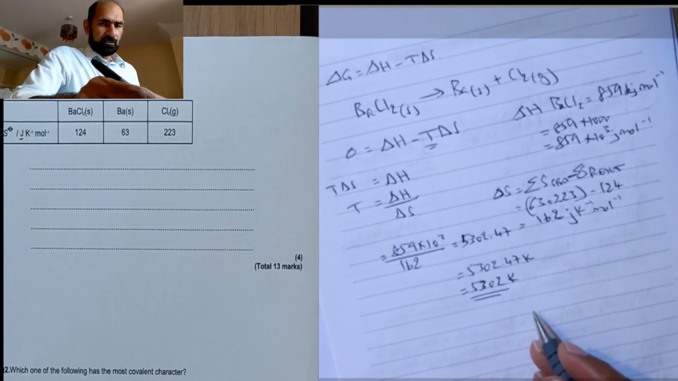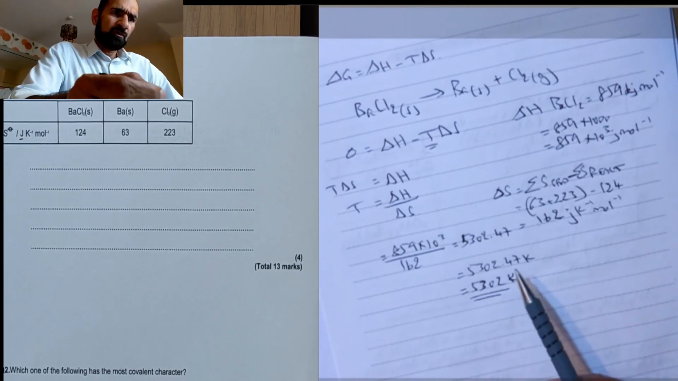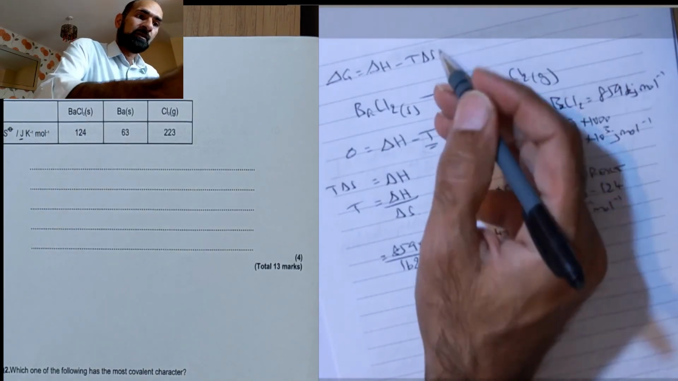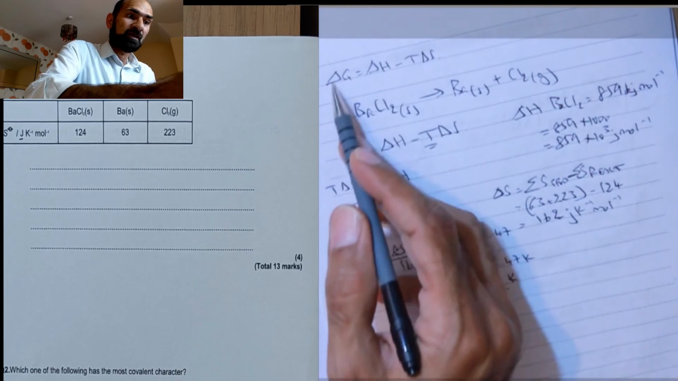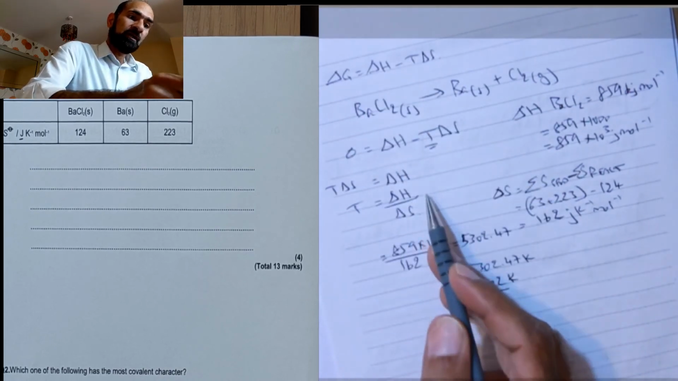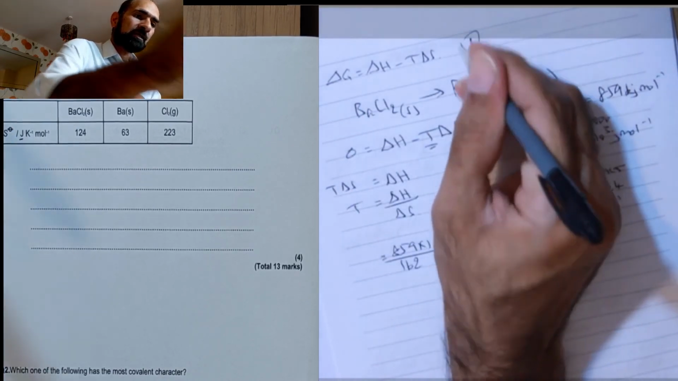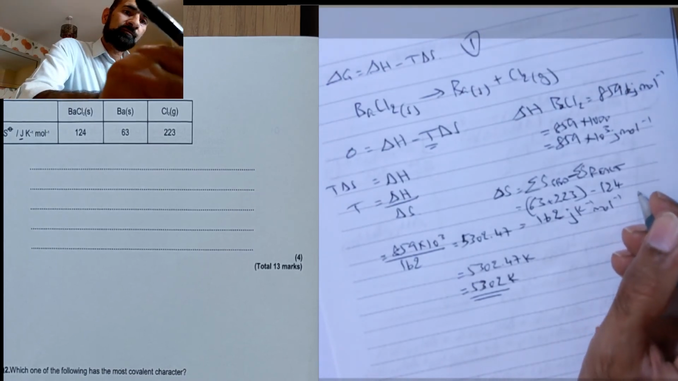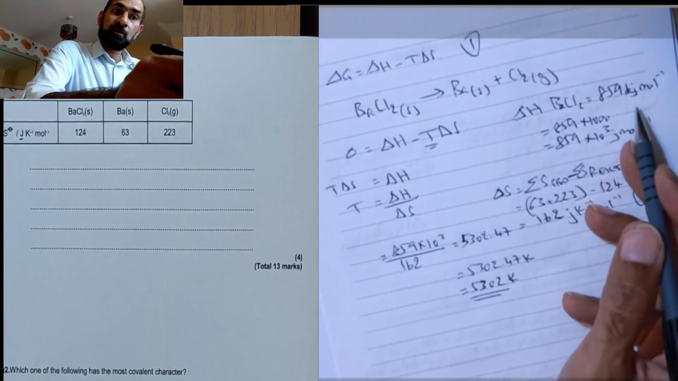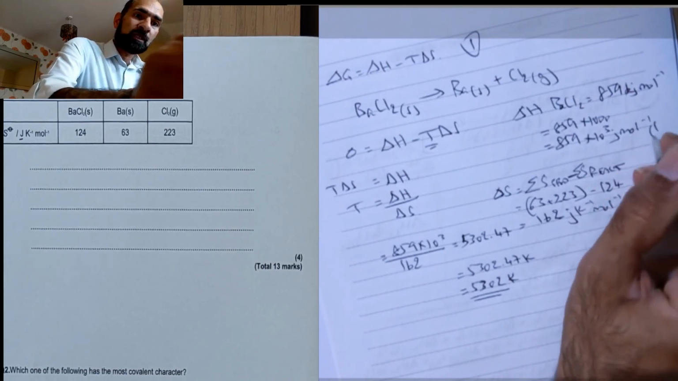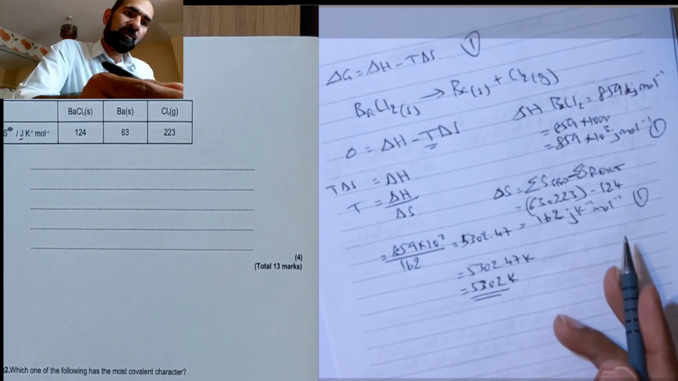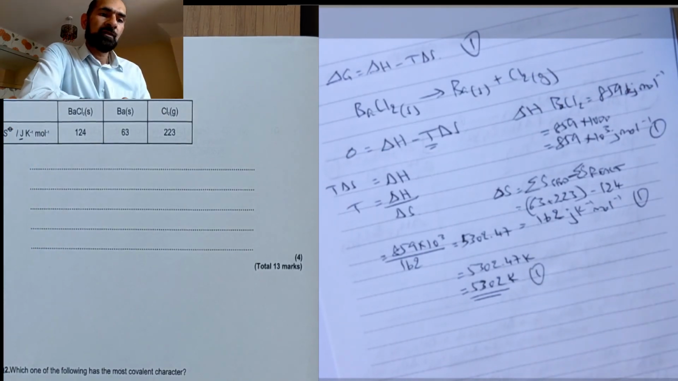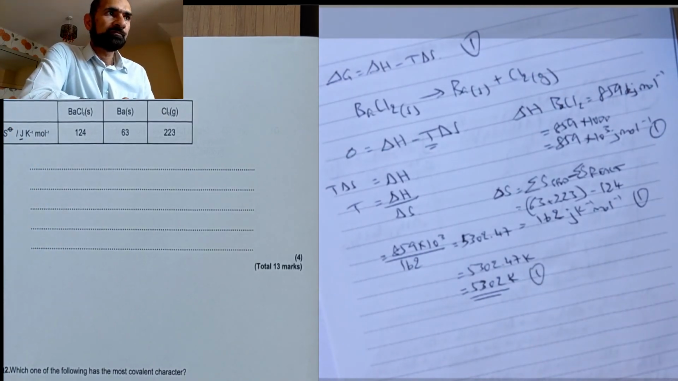So where the marks are allocated: first, writing the equation, either this way or this way, you will get a mark. So that's 1 mark. Working out the delta S, that's 1 mark. Changing the kilojoules per mole to joules per mole, that's another mark. So that's 3 marks. And the final mark is for the actual answer, which is the 4th mark.